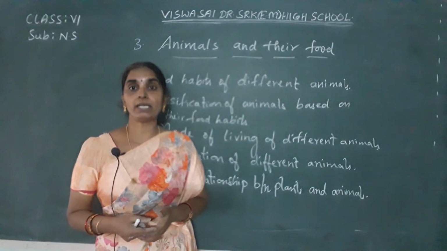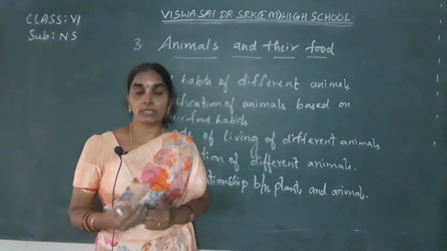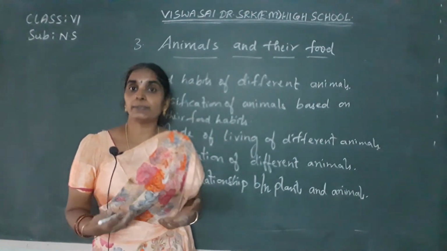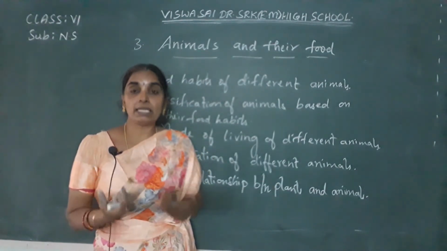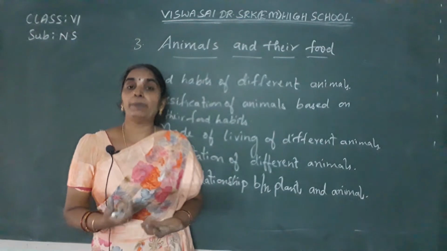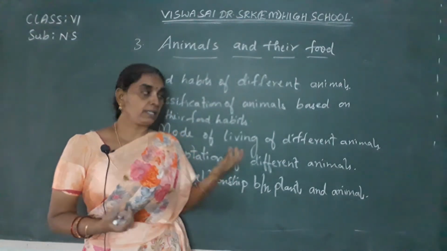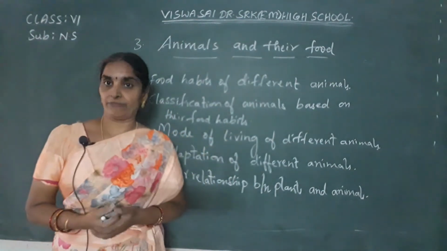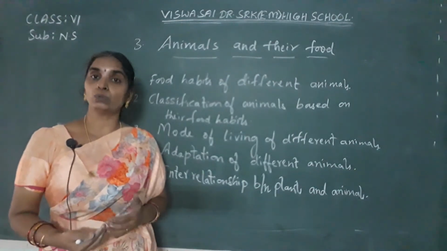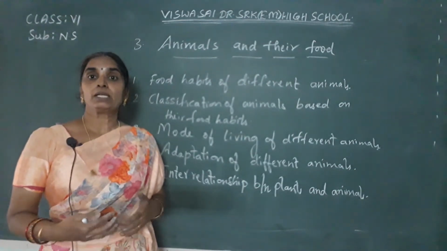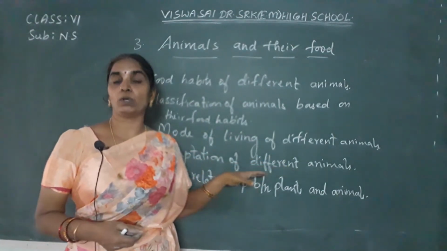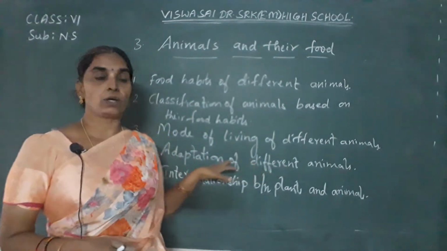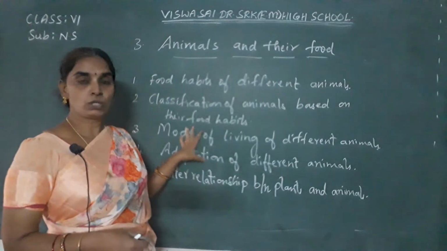So mode of living in the sense that where do they live and what is the availability of the food in the particular place relates to their mode of living. Okay, so where do they live, how do they live, on what factors the adaptation of the particular animal depends upon in a particular place. Everything you are going to learn in these two topics.